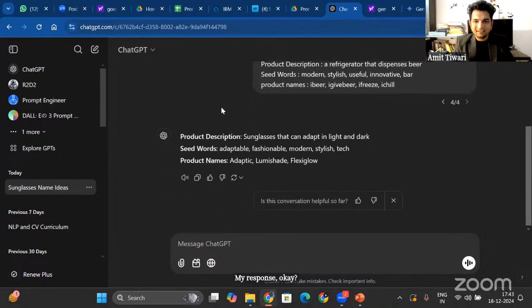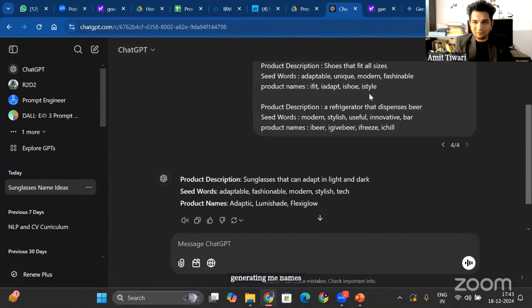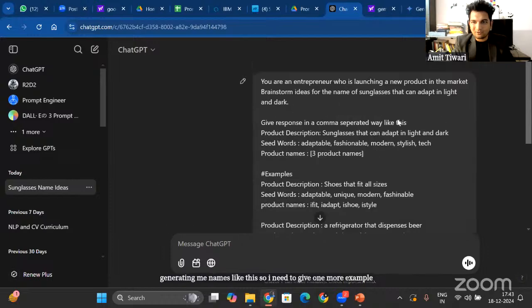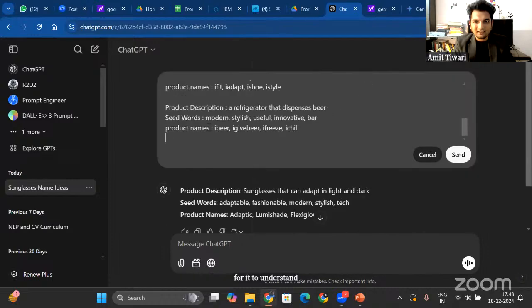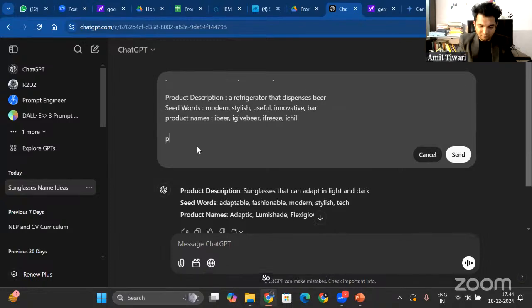It is still generating names like this. So I need to give one more example for it to understand what I mean. So it is still not working. I need at least one more example.